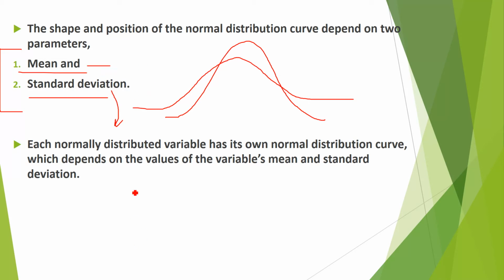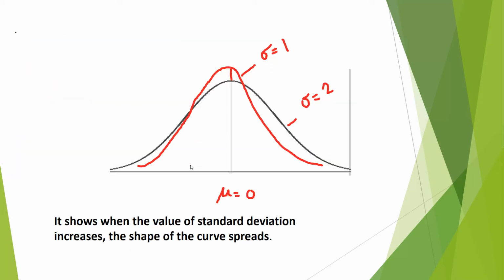Then we find the standard deviation. So each variable has its own normal distribution curve. The shape and position of the curve of the women's ages or heights depend on the mean and standard deviation. These are two points, mean and standard deviation, and a very important thing.